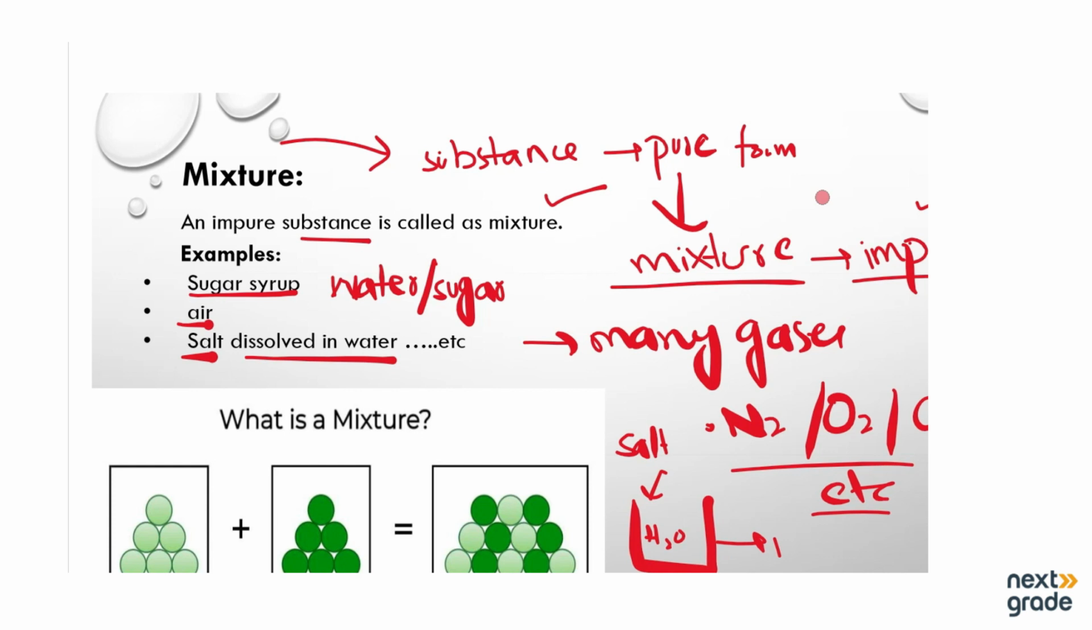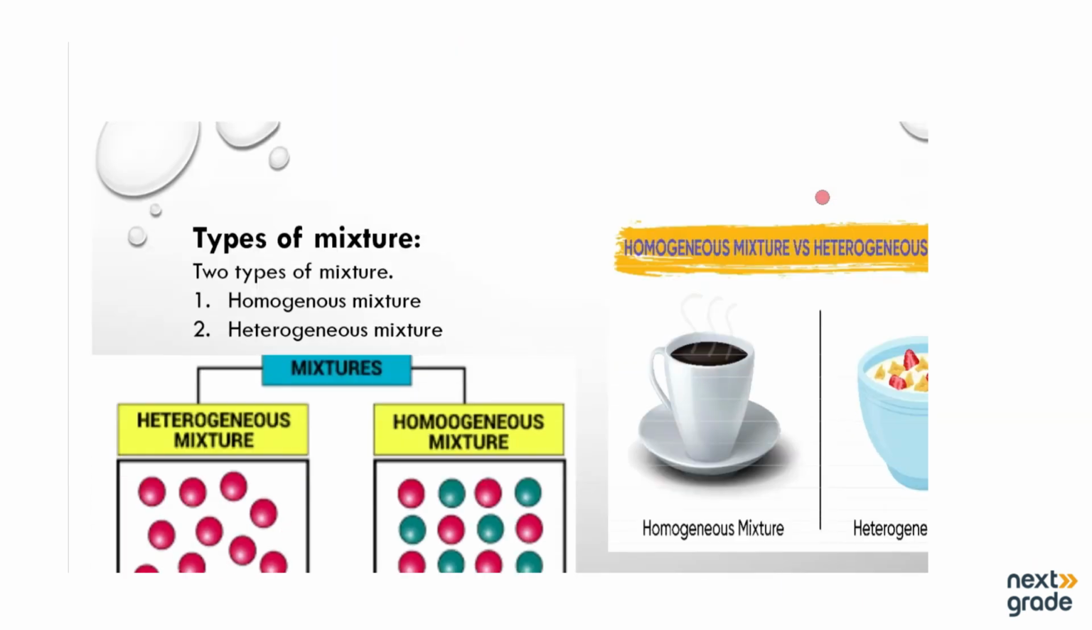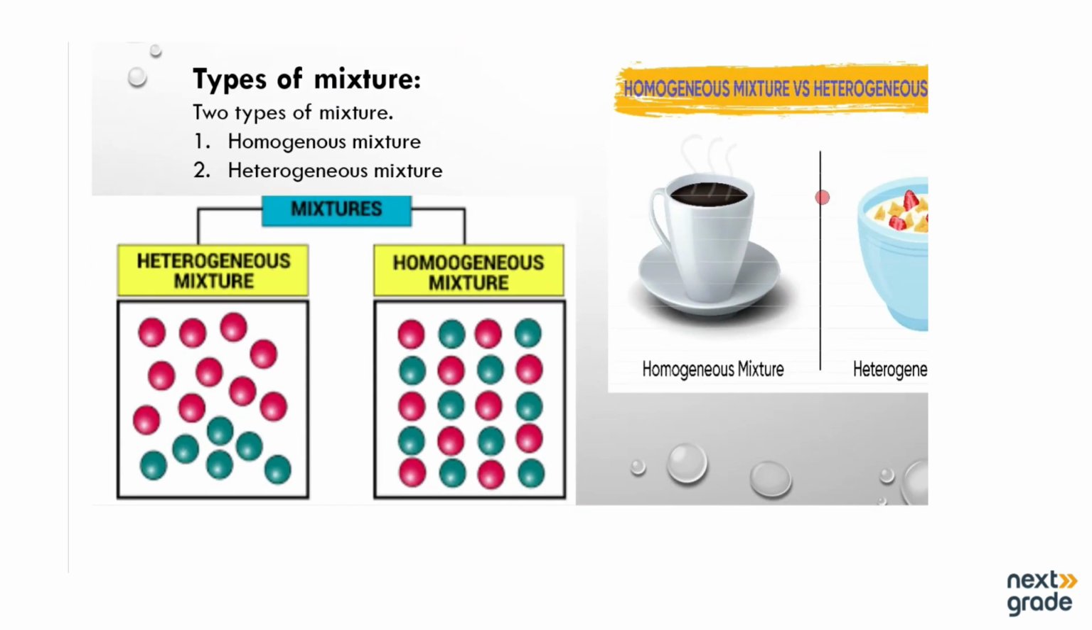For example, you can see in this picture the light green balls show one substance and the dark green balls show another substance, and we add both of these. We will get a new substance that is known as the mixture of substance A and substance B. This is known as an impure substance, or we can say it is an example of a mixture. So you must know that a mixture is impure and a substance is the pure form. There are two types of mixture: homogeneous and heterogeneous.